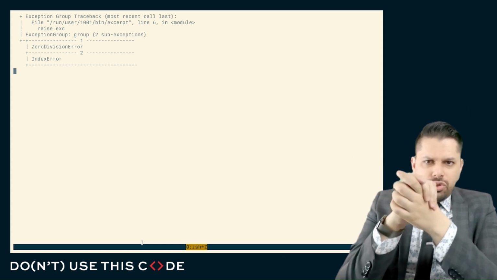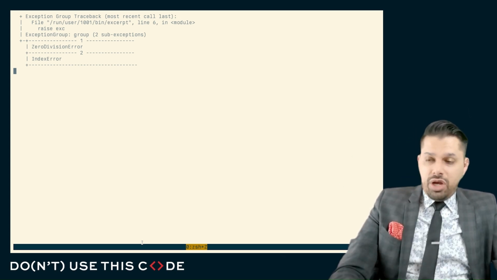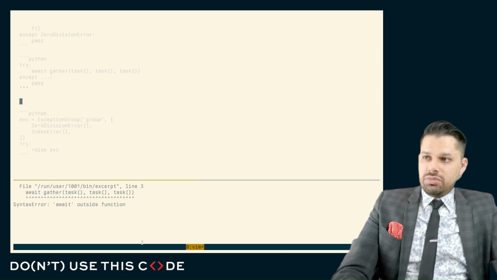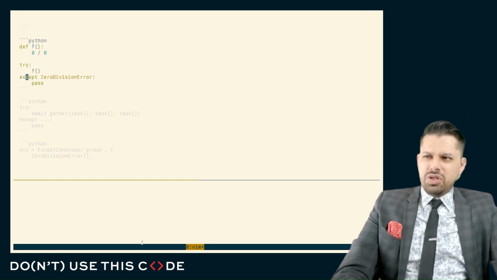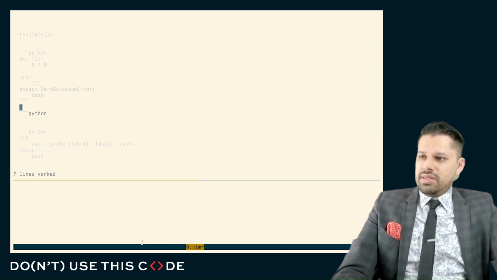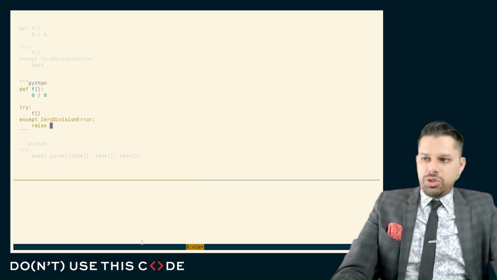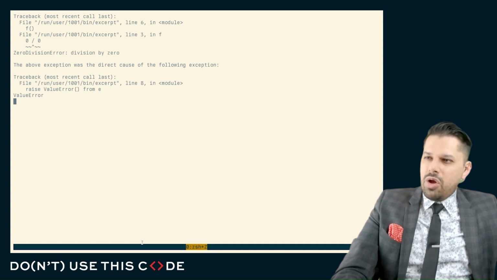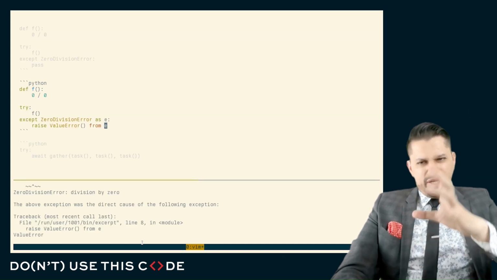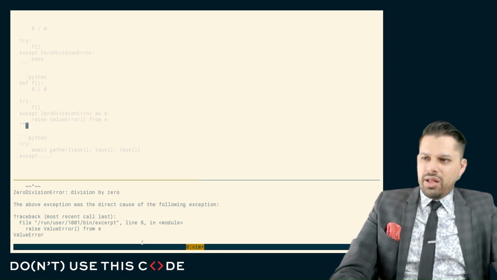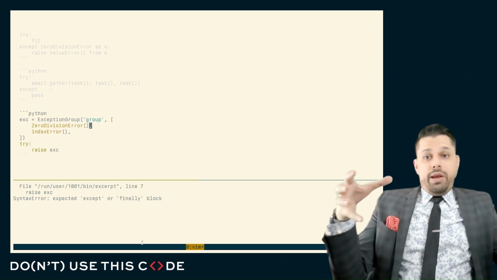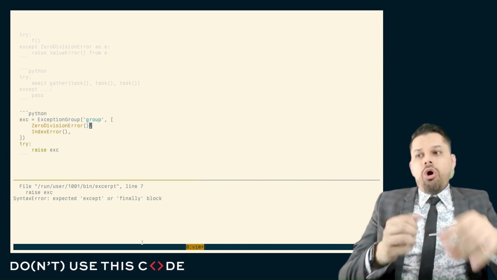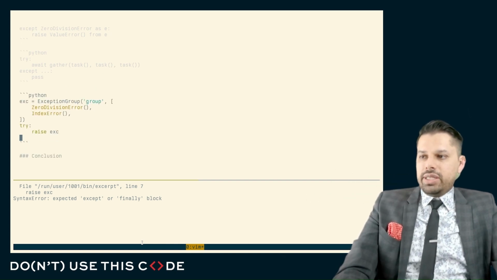If you remember, in our universe of exceptions, we have not only just regular individual exceptions, but we also have some chained exceptions. That is to say, we can also say, oh, re-raise this exception, maybe as a value error, from this exception here, and you can see that we get this chained exception where we have one portion of the exception changed to this. So you can see we have some kind of serial chaining of these. Well, the exception group is just some kind of parallel chaining. It's grouping together some exceptions and saying here are all the exceptions that were raised. Now let's do the following.